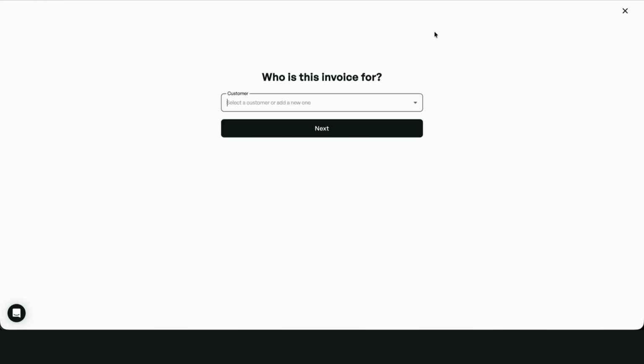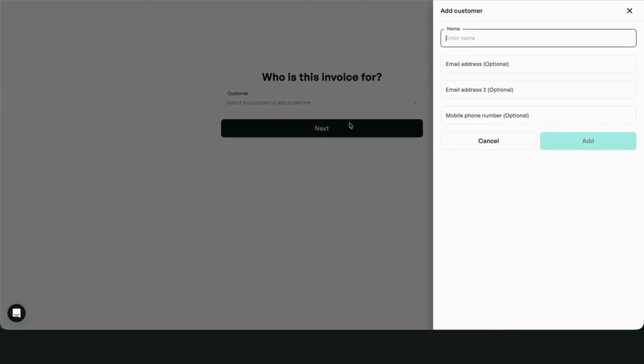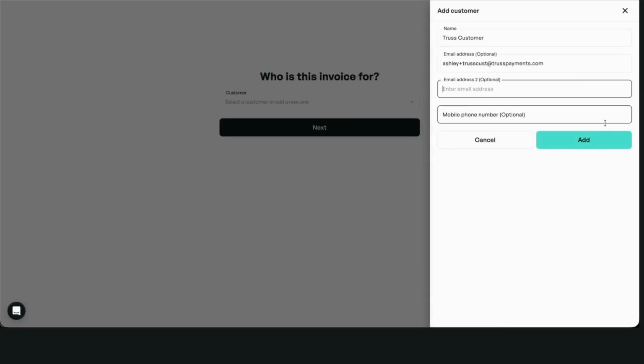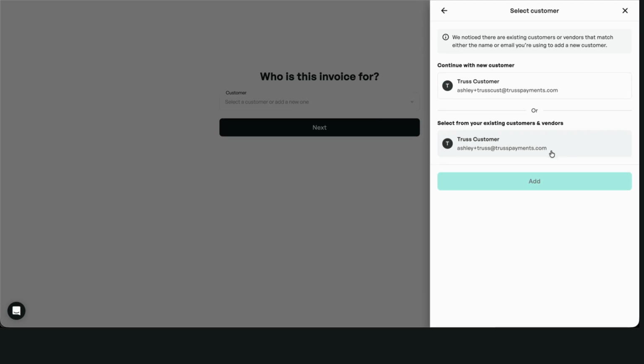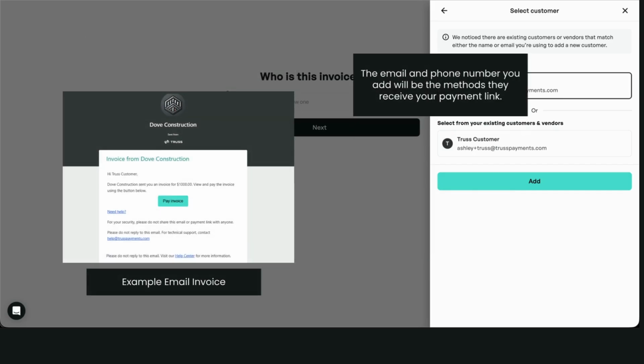Create a new invoice by clicking Add Invoice here. Click New Customer and fill out their information. If your customer is also a Truss user, you will be prompted to add them via the Truss network, where they can pay with their own Truss funds. When adding your customer, the email will be used to send a payment link, and the phone number is used to text them a payment link, as shown on screen now.